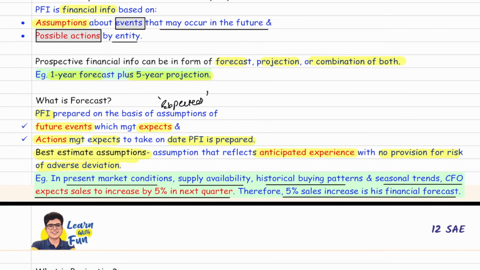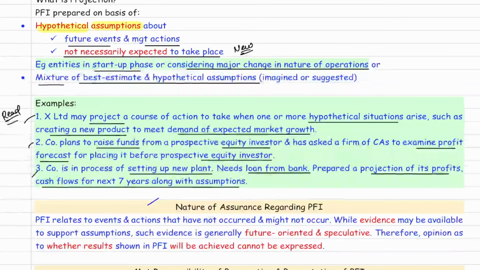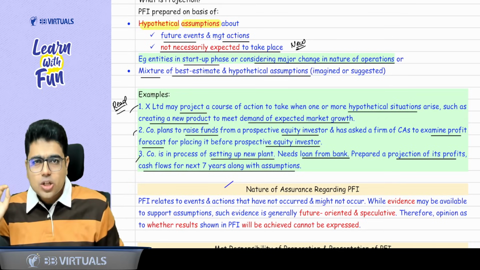Quick revision, please focus. Forecast is what? Sir, these are expected assumption. Expected assumption about the events and actions in the future. Or you can also say best estimate assumption based on experience. But what is a projection? It is a hypothetical assumption which is not necessarily expected. Again, these examples we have already covered. You got the point or not?